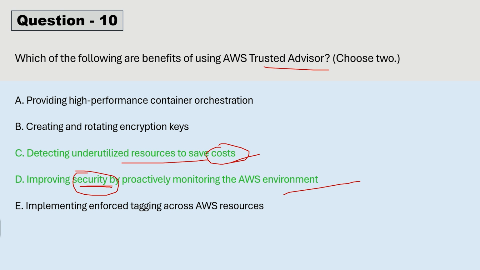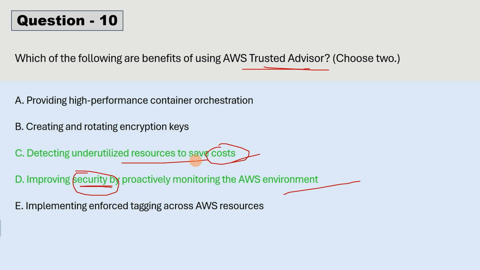And apart from that, it helps in service quotas, because service quota is the maximum number of resources that you can create in a AWS account, and that is also maintained and monitored by Trust Advisor. So key benefits are, I'm just repeating again: cost optimization, performance, security, fault tolerance, and service quotas.